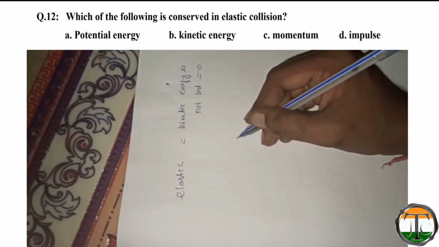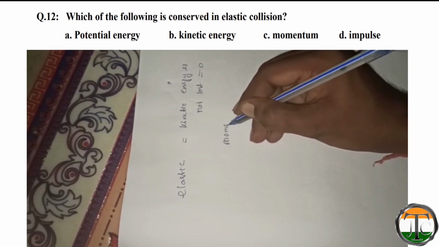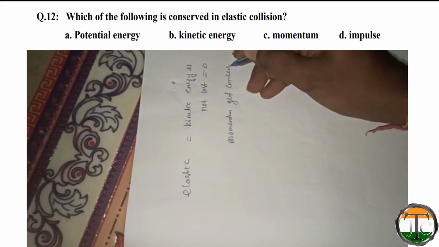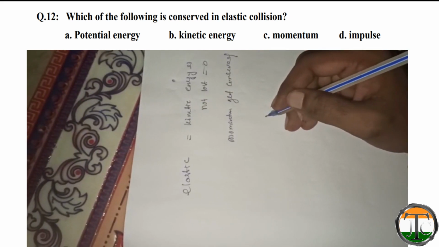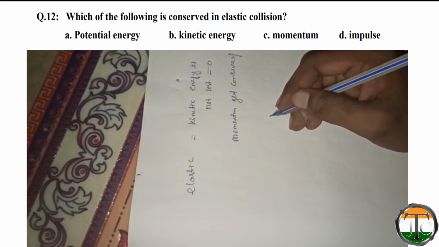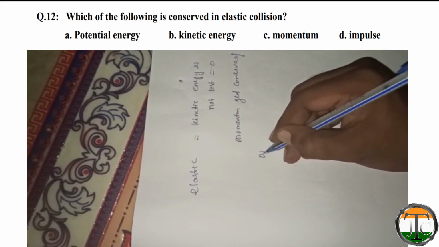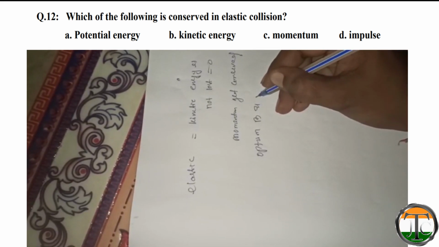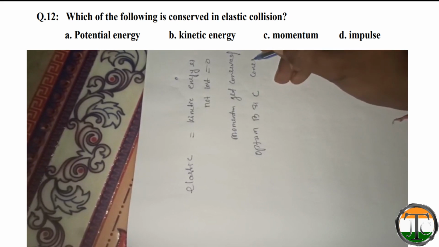So when the kinetic energy lost is 0, then momentum gets conserved. So here 4 options are given. First option is potential energy, second option is kinetic energy, third option is momentum, and fourth option is impulse. So both option B and option C are correct.